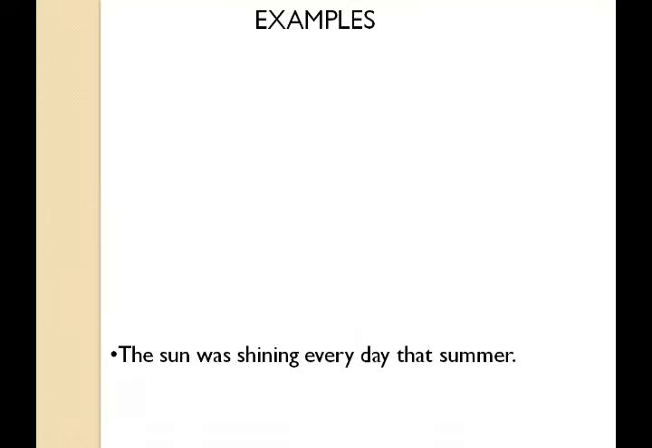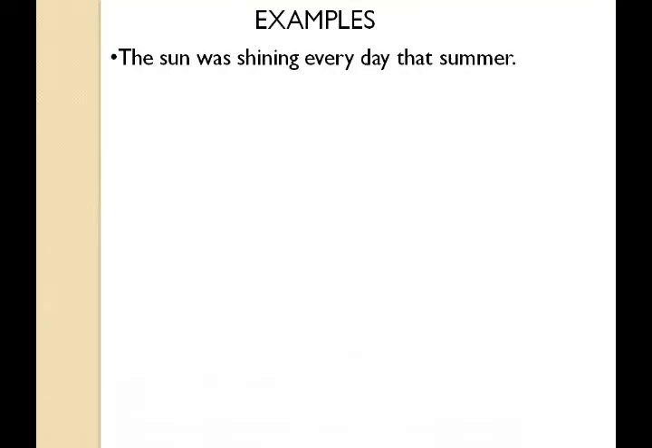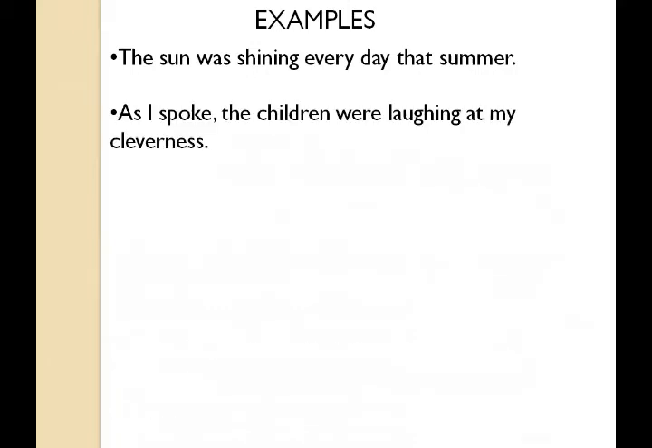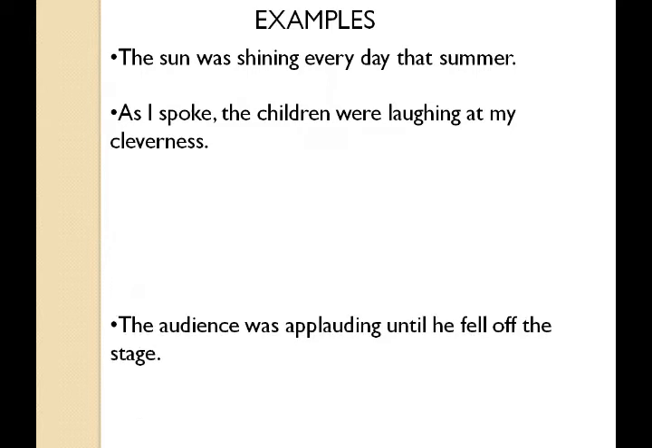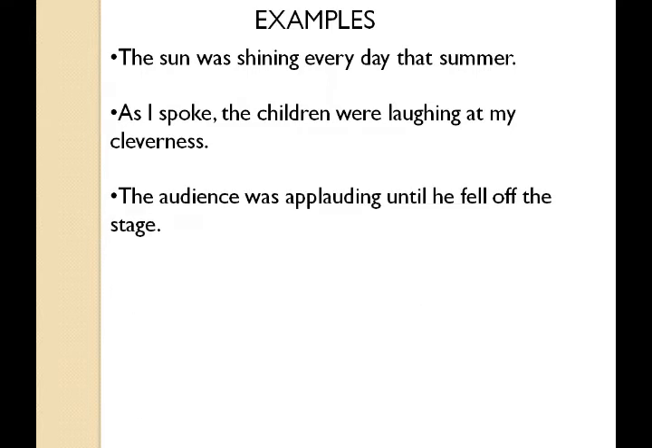Now some more examples of past continuous tense. The sun was shining every day that summer. This is the action which was described in the past continuous form of the verb. As I spoke, the children were laughing at my cleverness. The audience was applauding until he fell off the stage. Applauding means clapping. You are explaining the action that was continued in the past.